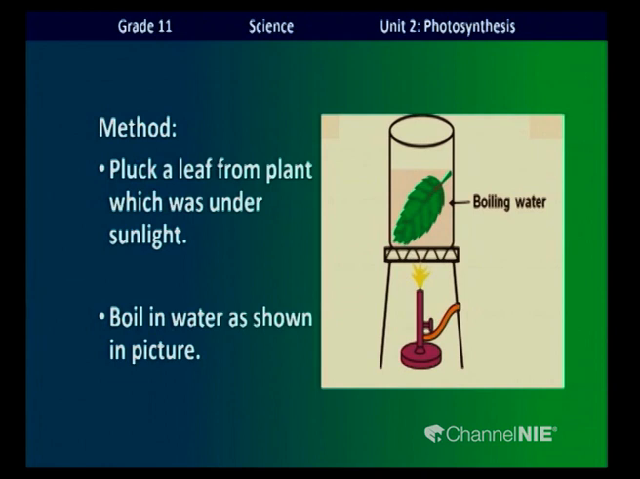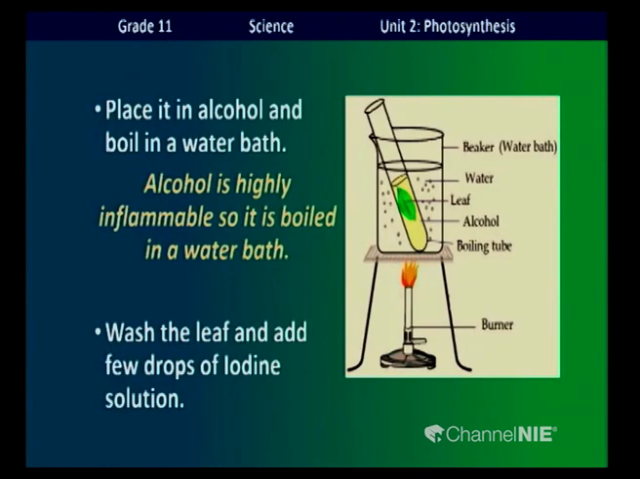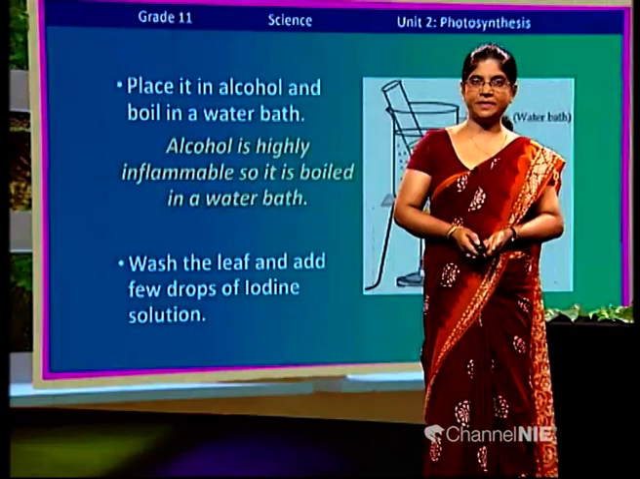Let us move to the next step. Then the boiled plant leaf is placed in alcohol and boiled in a water bath. Why do we use a water bath while heating alcohol? Alcohol is highly inflammable. So, we use a water bath when we use alcohol to test. Then the next step, wash the leaf and add a few drops of iodine solution. Shall we move to the observation, children?